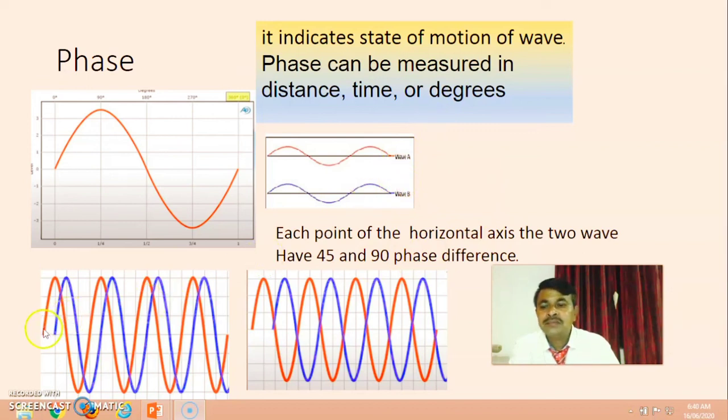Now in this diagram, two waveforms have different phase. This is a 45-degree phase difference. This is a 90-degree phase difference. In the exam, a question may be asked: define phase and how it is measured. In short, it is the difference between two waves.